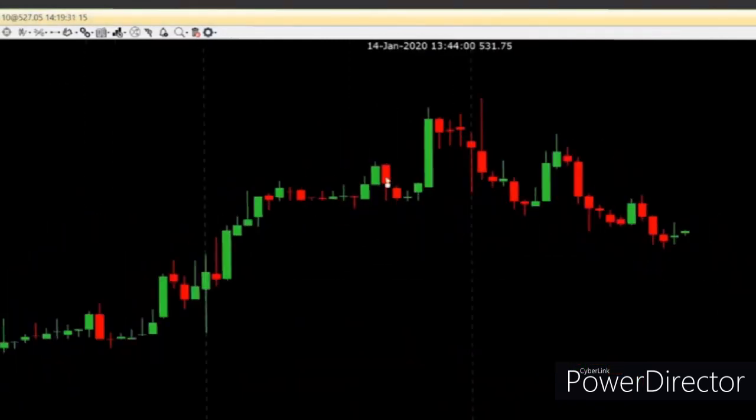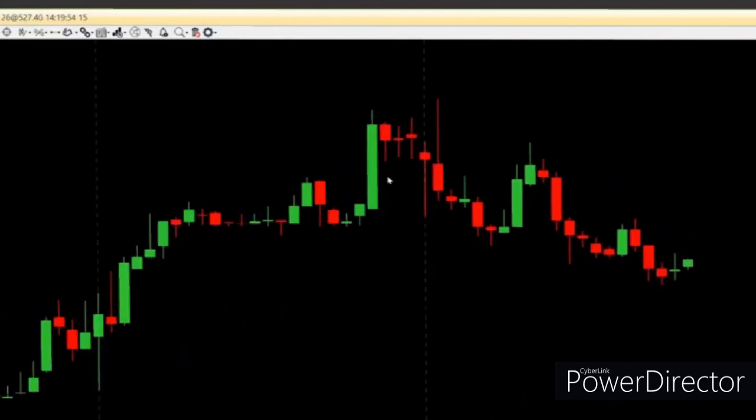How to use this for your trades, friends? Question may arise that Fatima, when do I take a buy, when do I take a short sell using this particular concept? I have purposely not covered that, because only based on supports and resistances you will not take an entire trade is what we suggest.